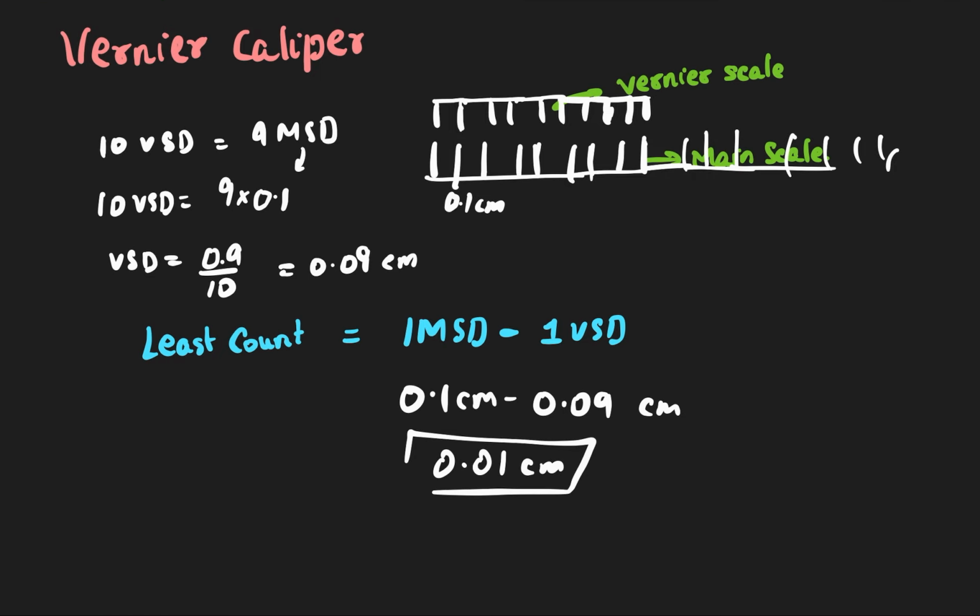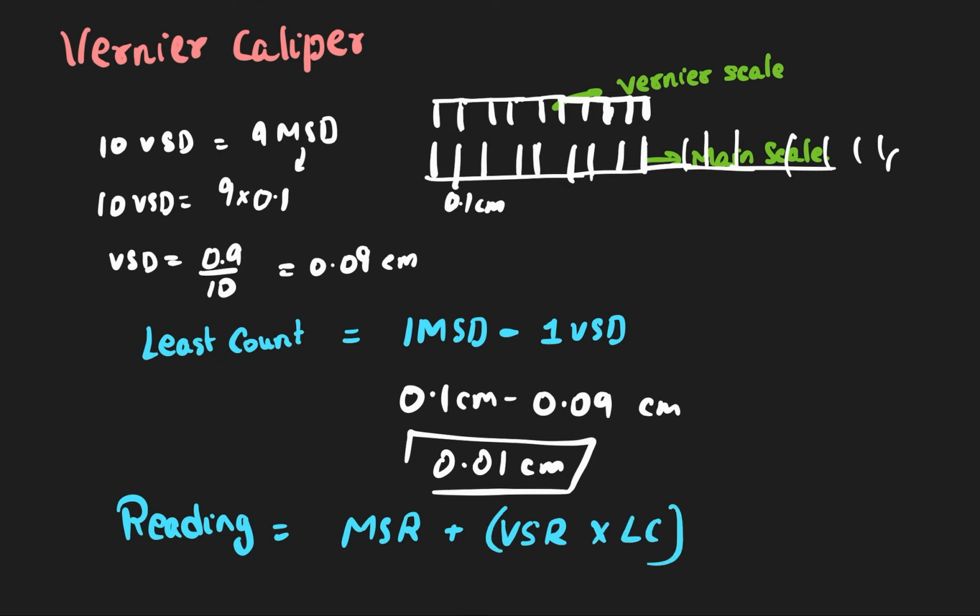Now the way to take the reading is, let me write the formula. Reading of vernier scale is equal to main scale reading plus vernier scale reading into least count. Whatever least count you are getting from this formula.